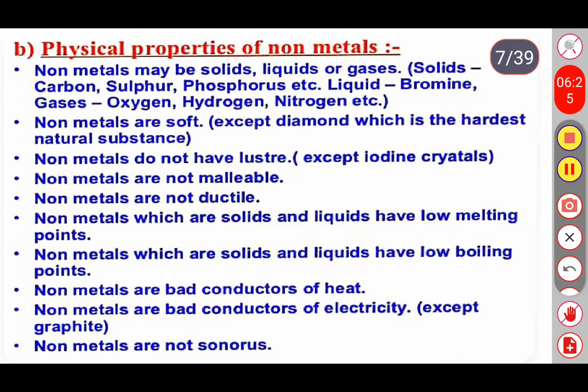Solids are carbon, sulfur, phosphorus, etc. An example of a liquid is bromine, and we have some non-metals in the gaseous form also, like oxygen, hydrogen, nitrogen, etc.